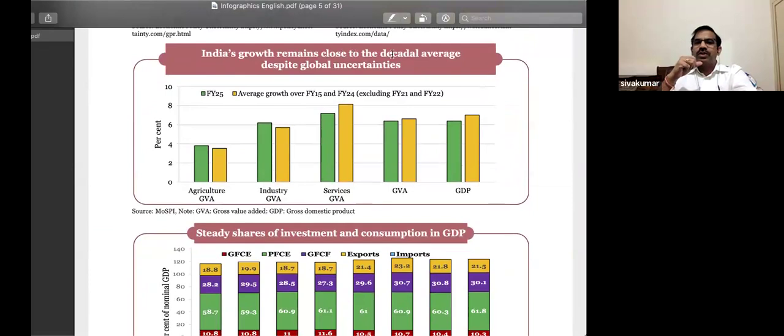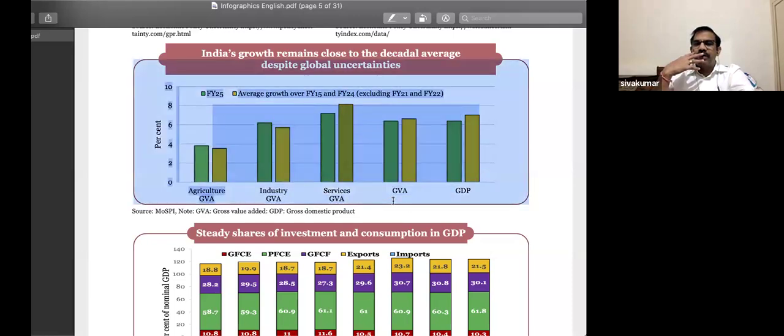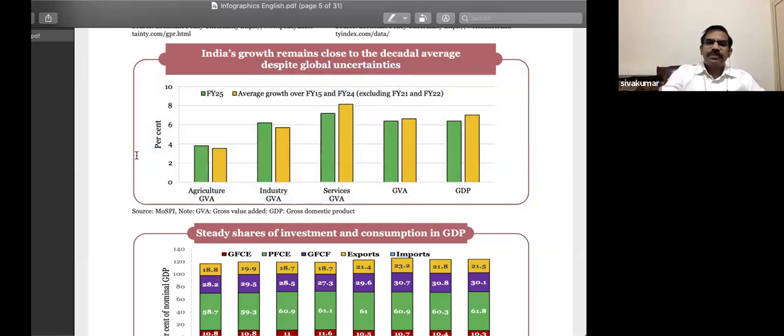India's growth remains close to the decade average despite global uncertainties. And I hope you understand the meaning of the word global uncertainties. There have been many issues that I guess you are aware of. In spite of it, our growth rate has remained. Decadal average is the average of the last 10 years. So ignore the first three bars, and look at GVA, gross value added, and GDP.